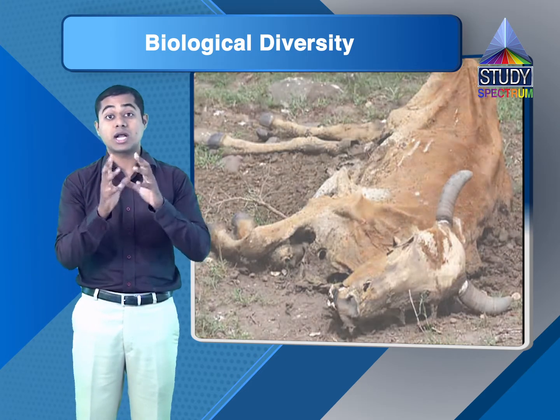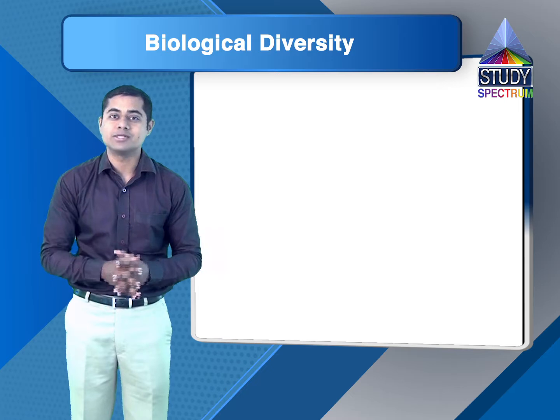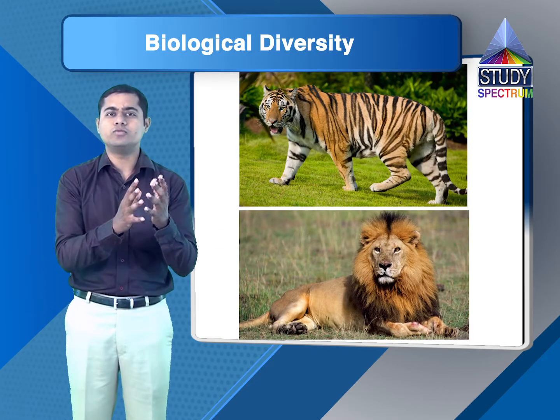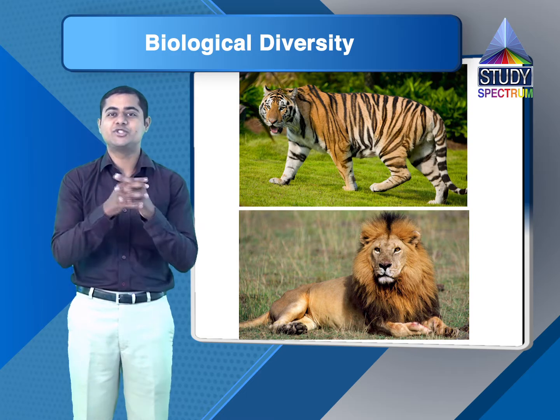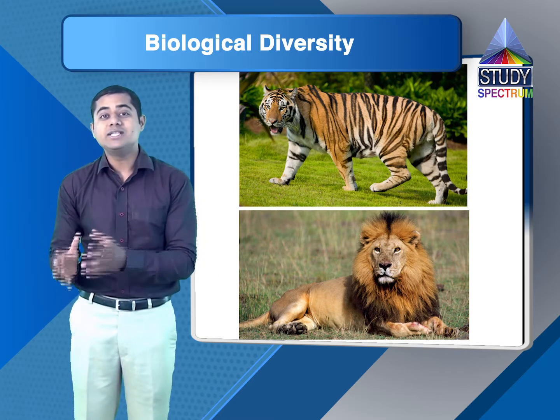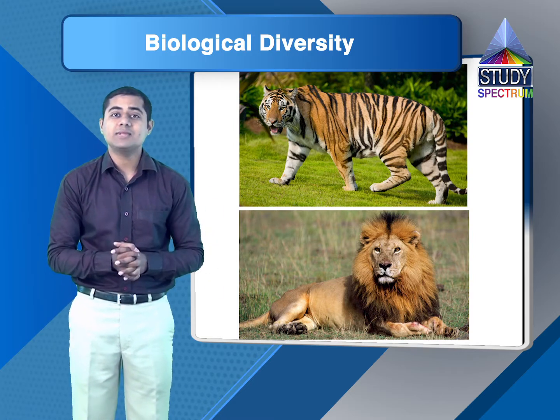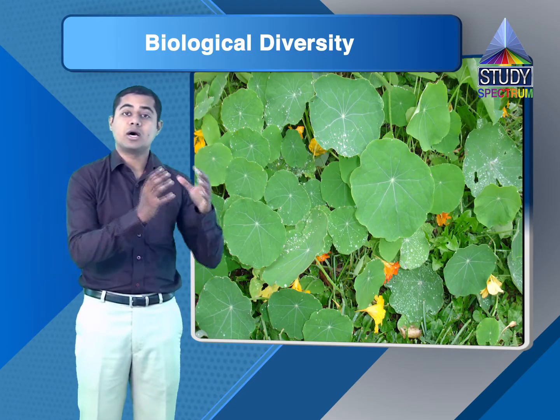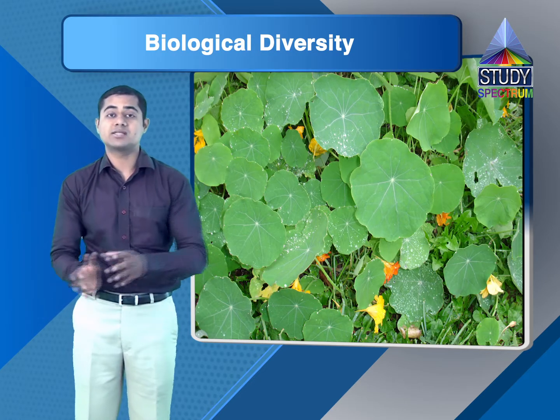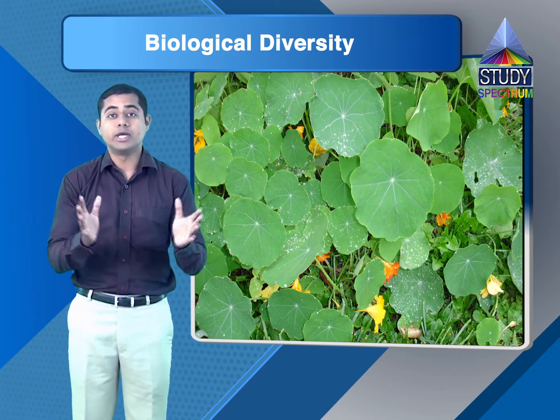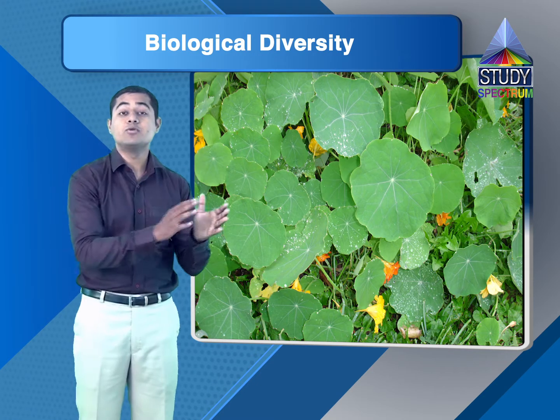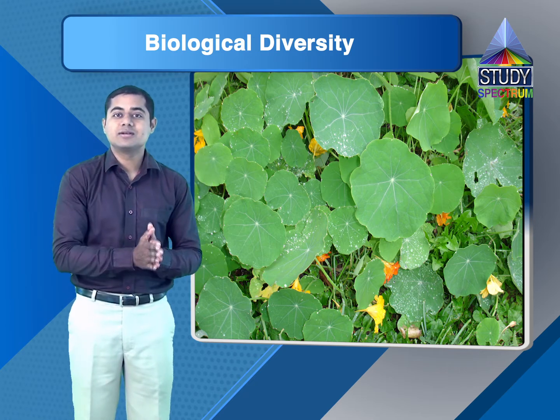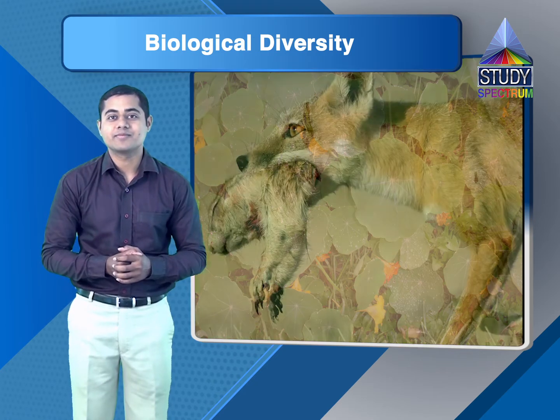Now let's think about the carnivorous animals. All the carnivorous animals, be it tiger, be it lion, be it any other non-vegetarian animal, dwell on all these herbivorous animals. There are the producers, plants. Because of the plants, there are the herbivorous animals. Without plants, herbivorous animals cannot live. Because there are herbivorous animals, there are carnivorous animals.